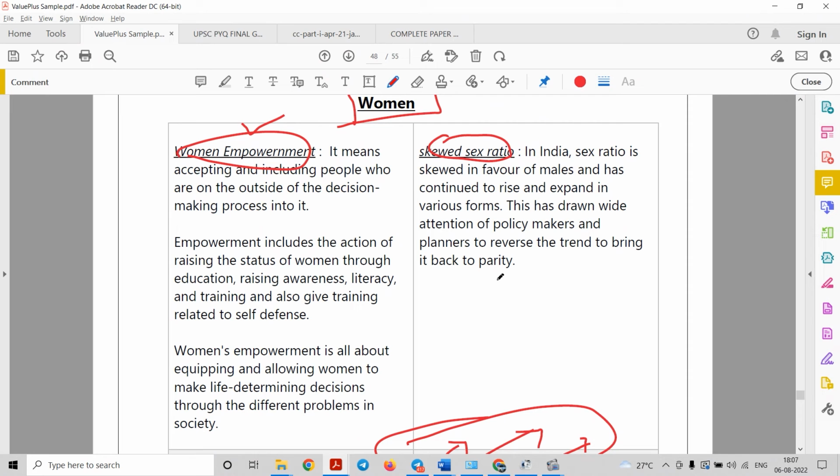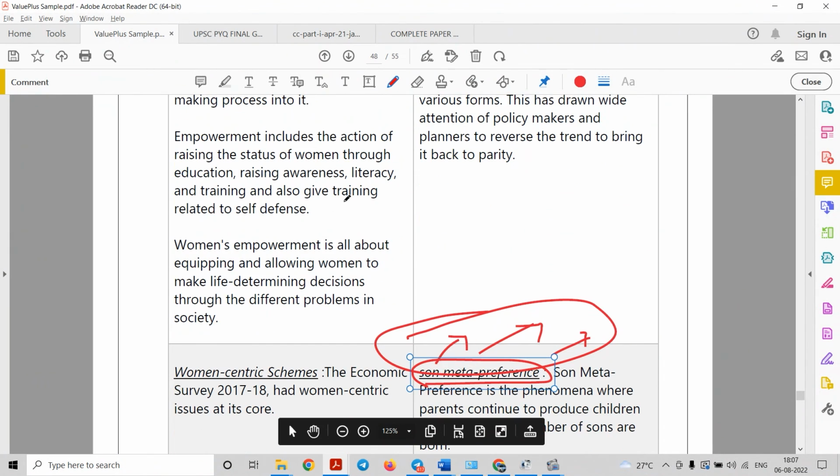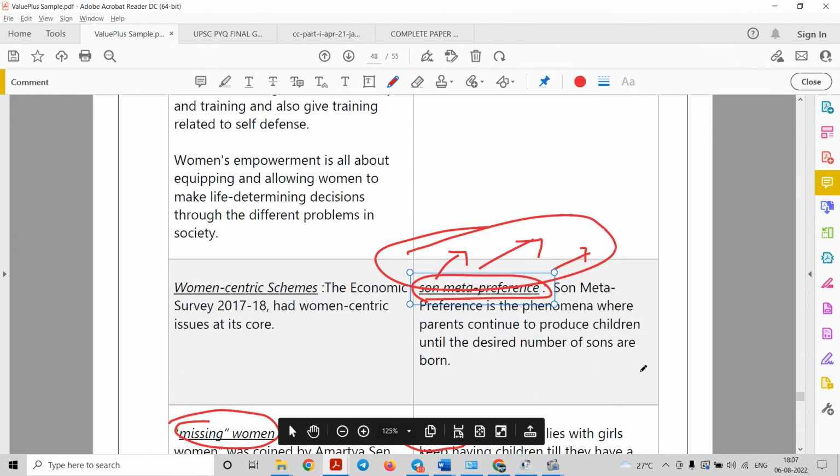So in such a small amount of time you can utilize such keywords, so that you at least try to address the core demand of the question rather than leaving it blank, right? You will get at least 1 to 2 marks in that question because you have addressed the core demand using the keywords. So this is the importance of using keywords in your answers.